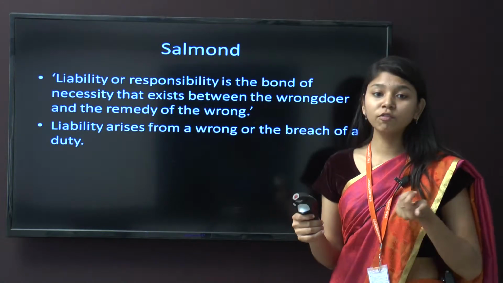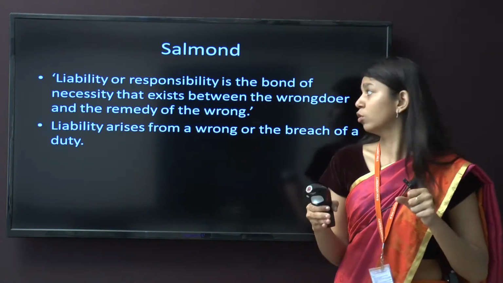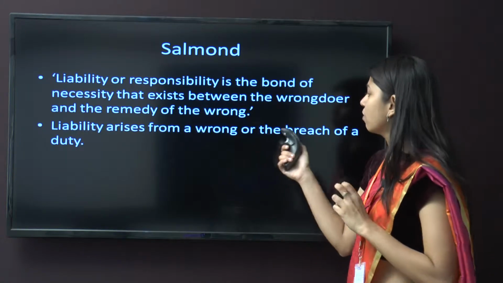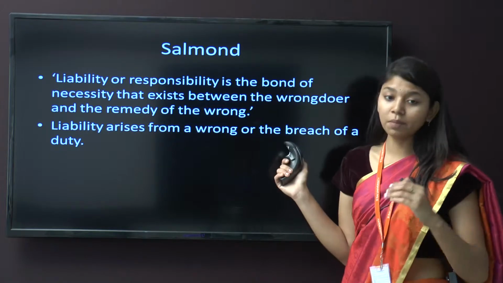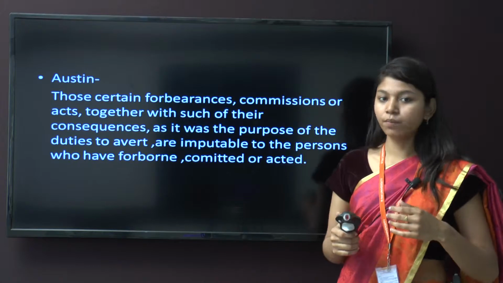So liability or responsibility is the bond of necessity between whom? Between the wrongdoer and the remedy. Liability arises from a wrong or the breach of a duty. So liability arises from what? Wrong or the breach of a duty.